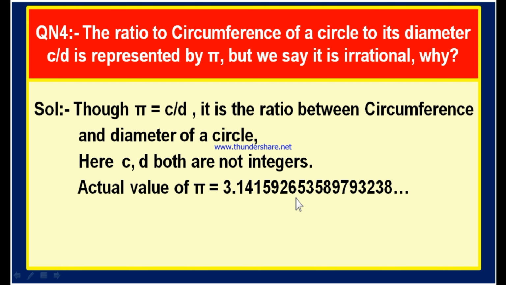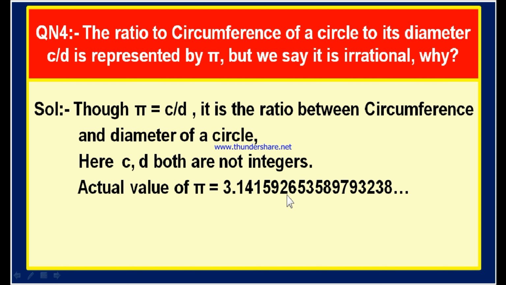But if we apply this value in calculations, it will be difficult. That's why we took a fraction whose value is very near to this value. Therefore, the actual pi value is not 22 by 7. Pi is not equal to 22 by 7, but it is approximately equal to, or nearly equal to 22 by 7. This is the actual value of pi.